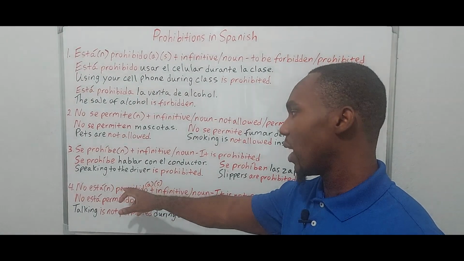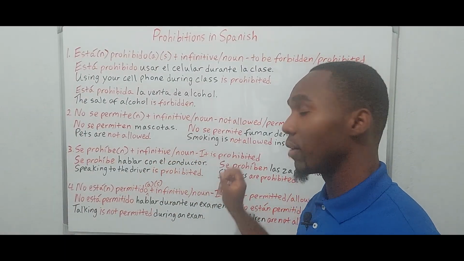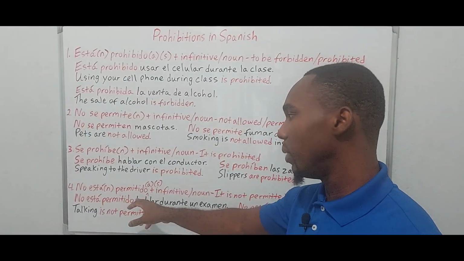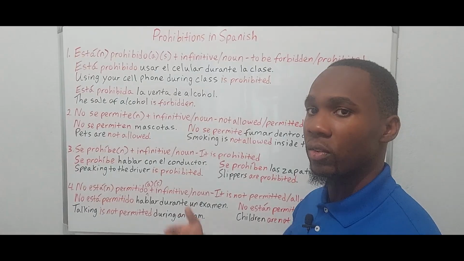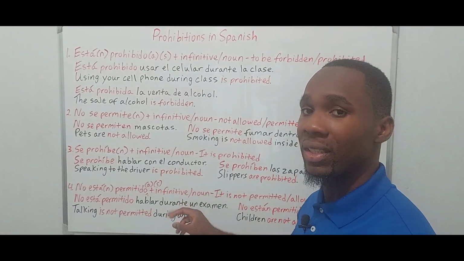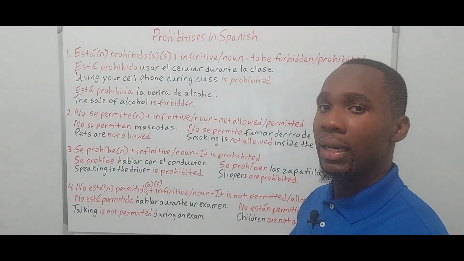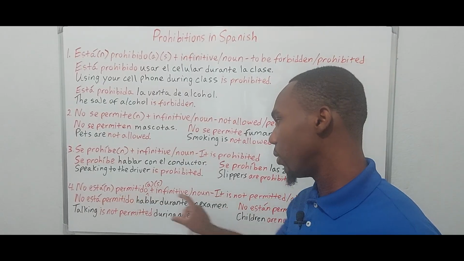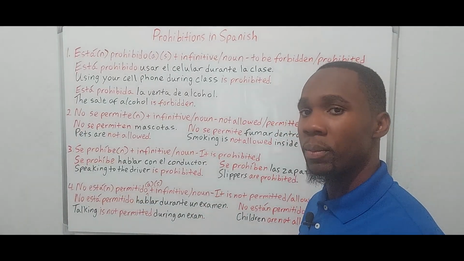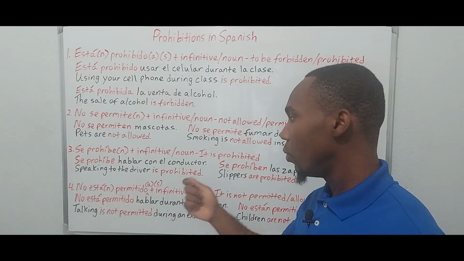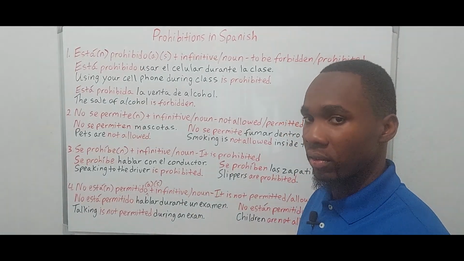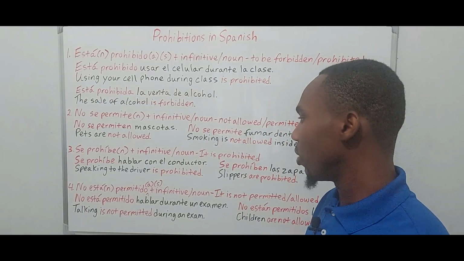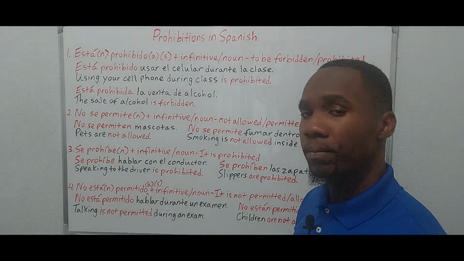So estar has to agree with whatever follows in terms of number, and permitido, because that's an adjective, must agree with whatever follows in terms of gender and number, right? So because this example uses a verb infinitive, it remains permitido and estar is singular. So no está permitido hablar durante un examen.